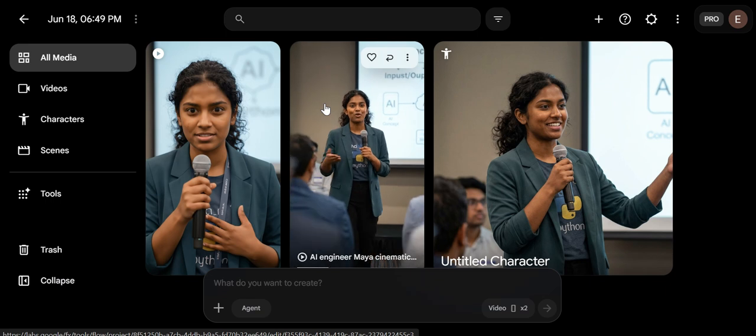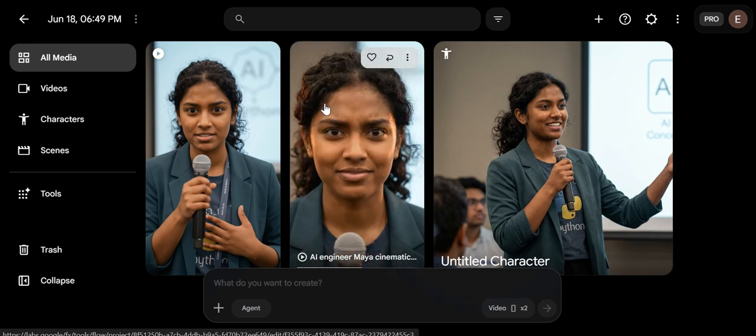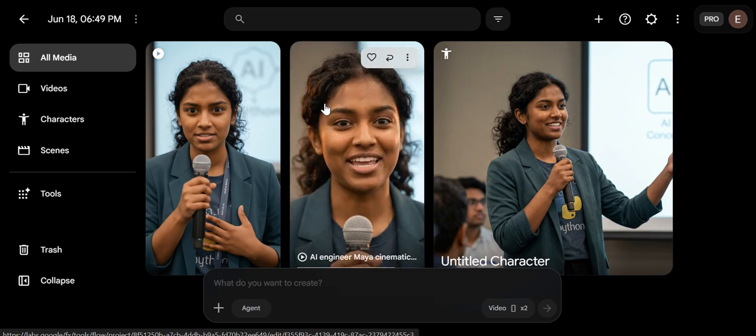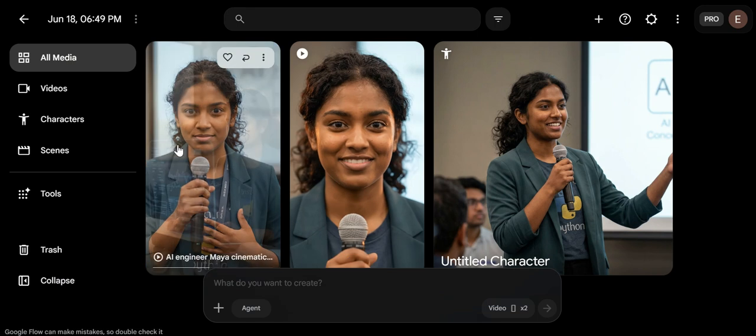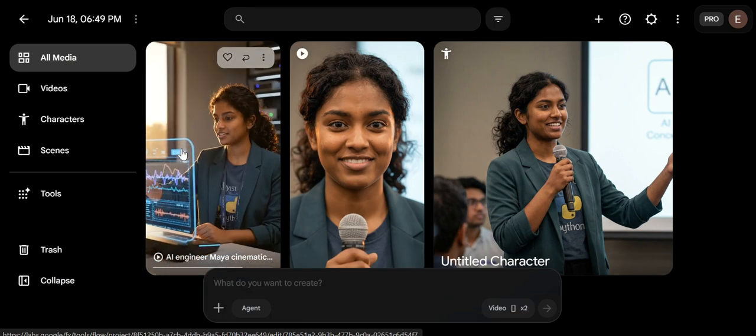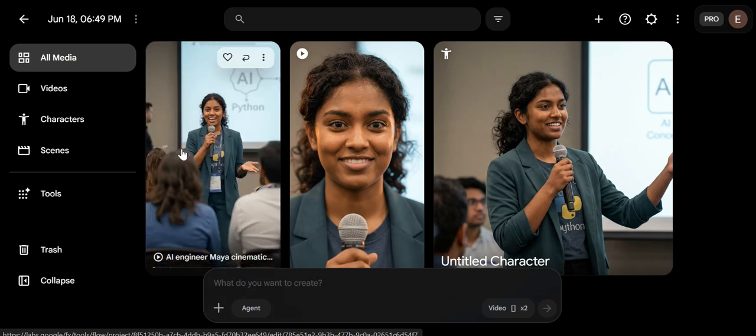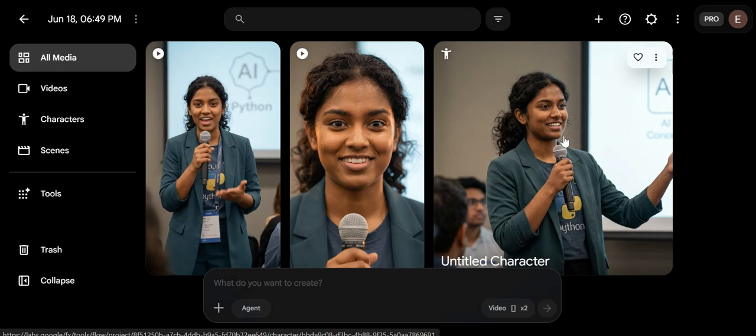So after testing Google Flow, I think its biggest strength is character consistency. Instead of generating disconnected clips, it creates usable characters that can appear naturally across multiple scenes. So this character we have generated, let's say Maya, is now saved in my profile. I can come back anytime and generate another video using this character, keeping the character the same in multiple scenes